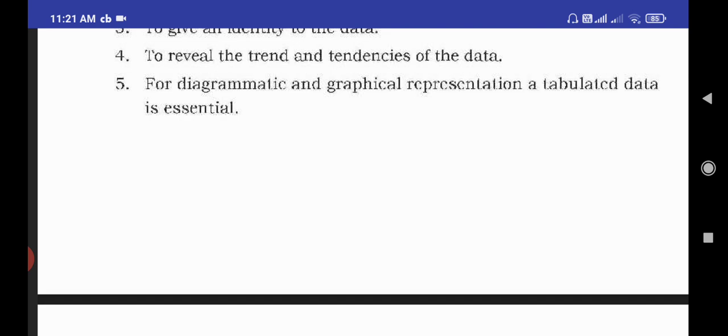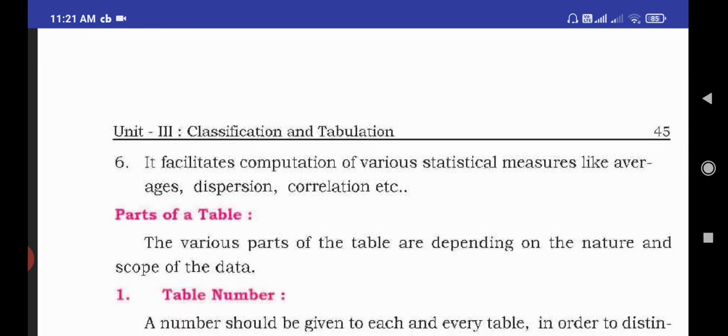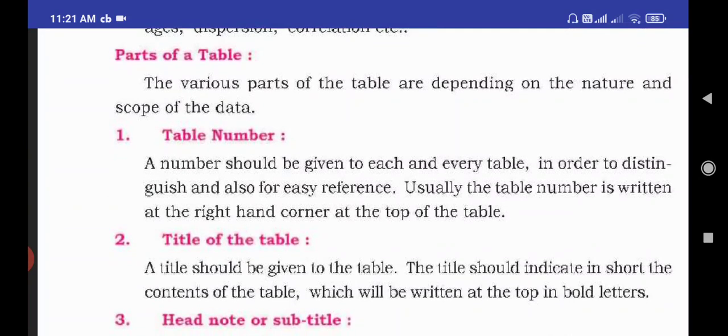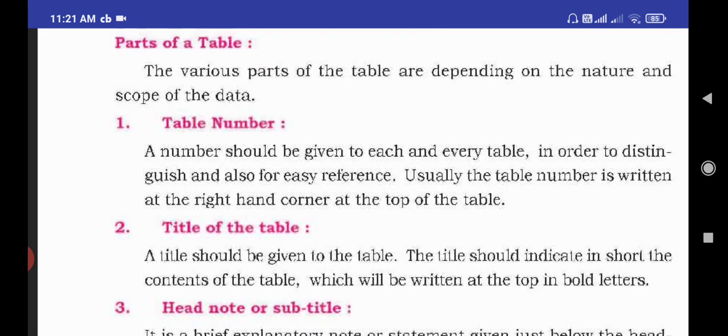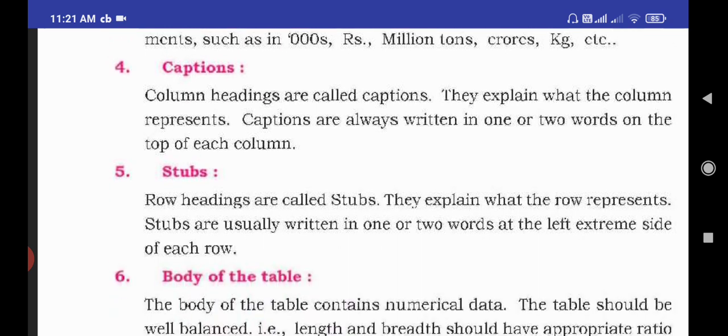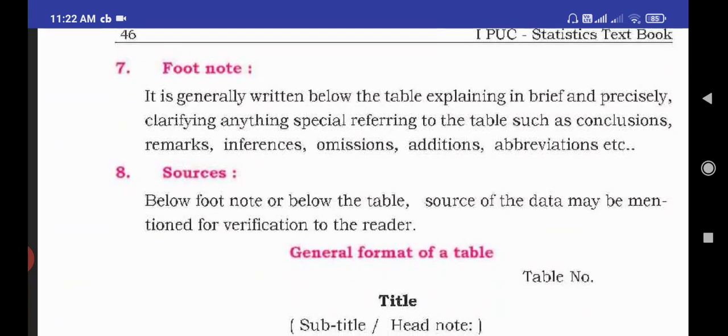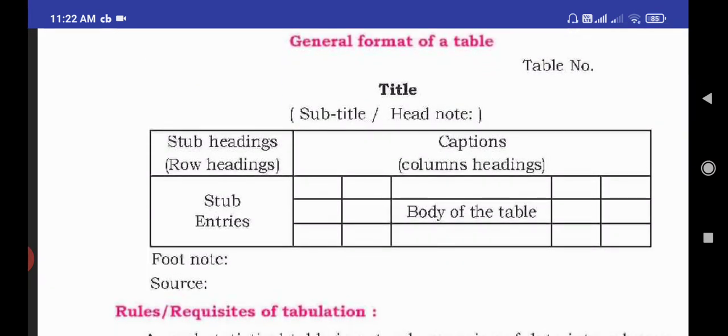Okay students, next we should know about the parts of a table. How to form a table and what parts are important in the formation of a table. First I will show the table. This is the format of a table.